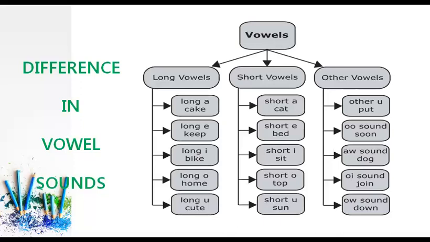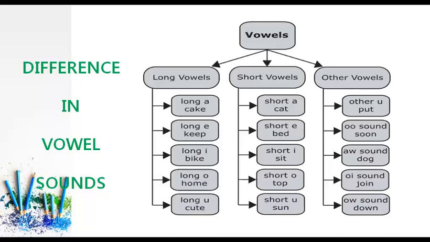In phonetic terms, a speech sound during the production of which there is in the pharynx and in the mouth no obstruction or narrowing of a degree that would cause any audible friction is called a vowel sound. So during the production of vowel sounds, there is no friction or obstruction in the air passage.